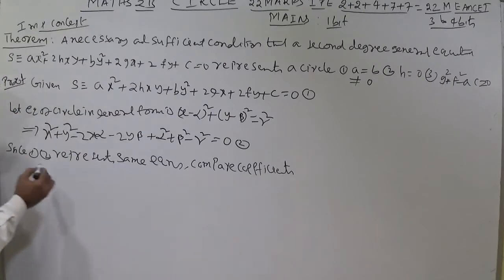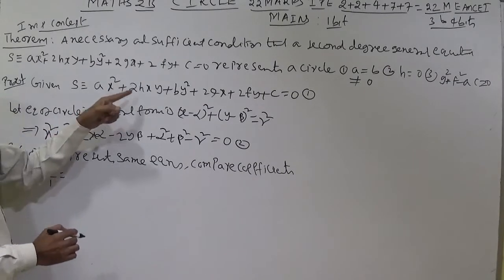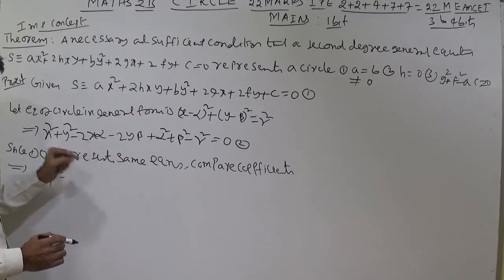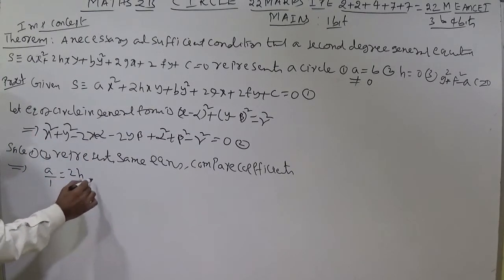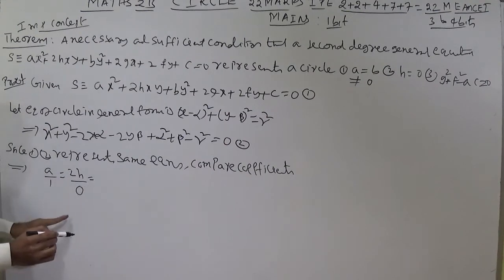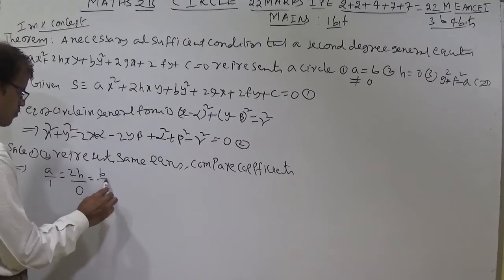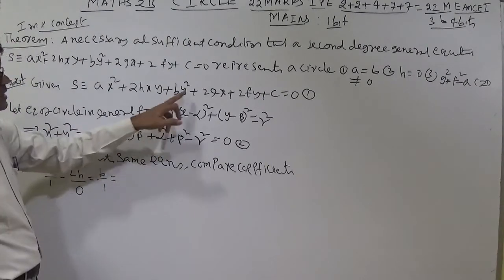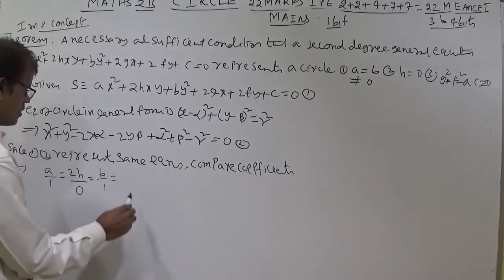By comparing coefficients, here the x square coefficient is a, and here the x square coefficient is 1. Here there is an xy coefficient, here there is no xy coefficient, so you can write 2h by 0. Students, don't write it as infinity, it is only a comparison. Next, b by 1, because the y square coefficient is b and here the y square coefficient is 1.